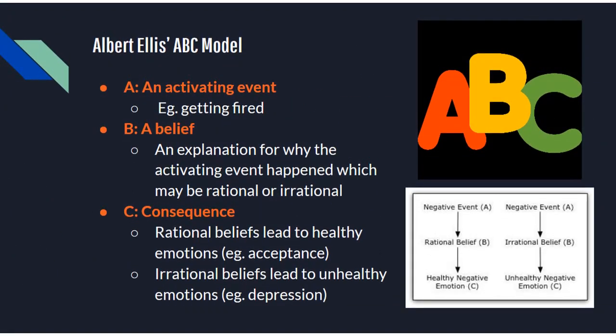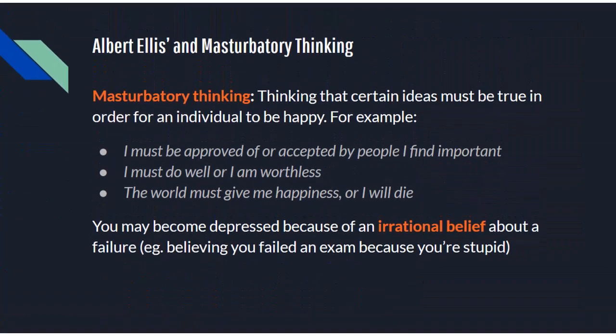Ellis's ABC model. Activating event: failing a test. Belief: may be rational, I did not revise well, or irrational, the teachers are out to get me. Consequence: irrational beliefs lead to unhealthy emotions. Musturbatory thinking: people have unrealistic expectations about how the world should be, which must be true for us to be happy. For example, I must do well or very well, or I am worthless.